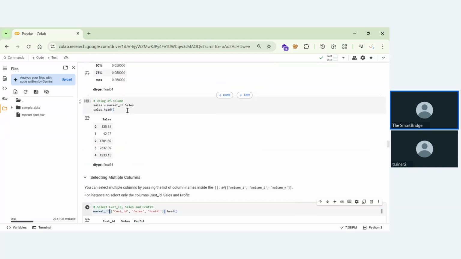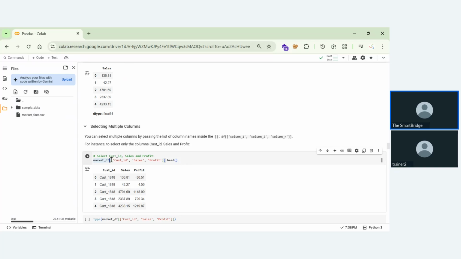That is because in this thing we are having a list, and for this list we are converting it by using market_df. This is a file name. In this file name we'll be having this list. In this list we can convert the list into multiple columns. Okay, we cannot directly mention column names because it is not taking multiple attributes.